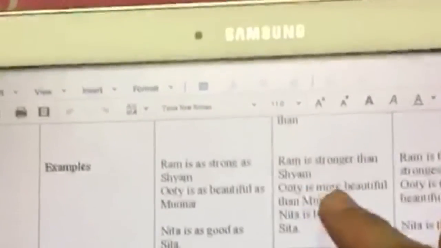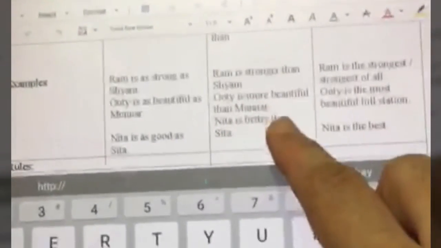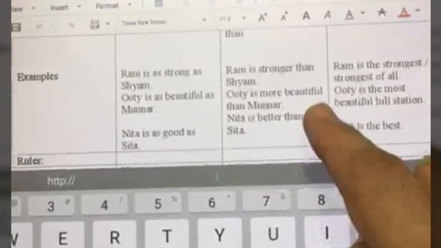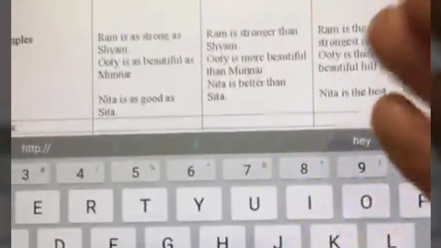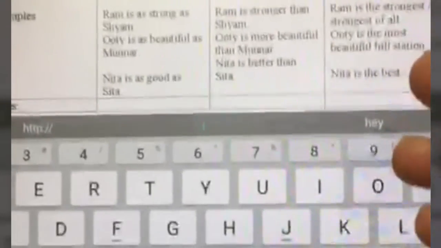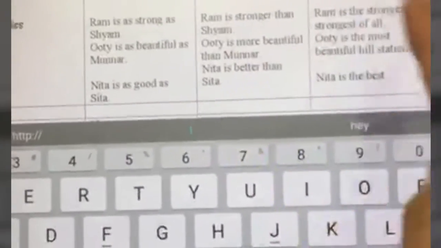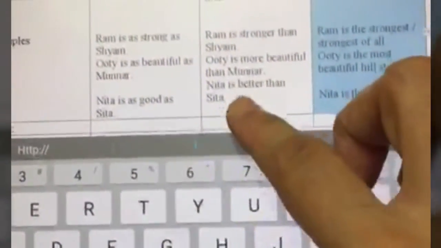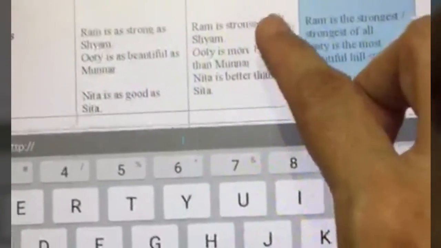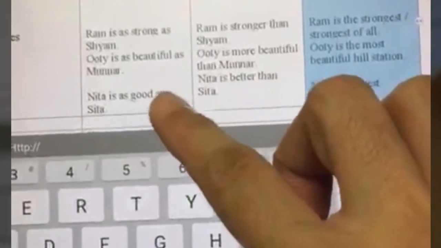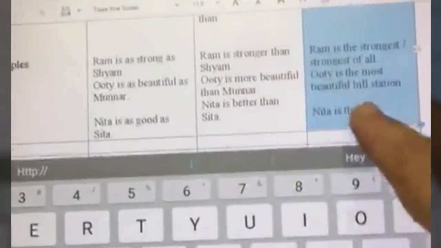Okay, let's take a look at this example. Ram is stronger than Shyam. We have added er to the adjective strong. Ooty is more beautiful than Munnar. Here we cannot add er to the adjective beautiful, because that's just the way the rule is. The comparative of beautiful is more beautiful, not beautifuler. So that's why Ooty is more beautiful than Munnar. Next, Neeta is better than Sita. Now good is an adjective which does not fall in either of these two categories. The comparative degree of good is better, and the superlative degree of good is best. We'll come to that soon.